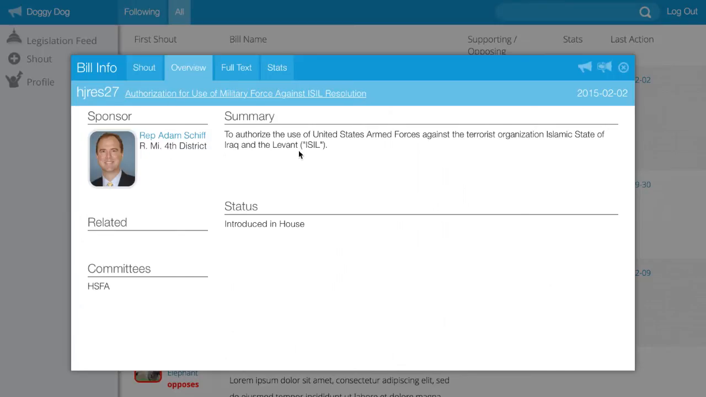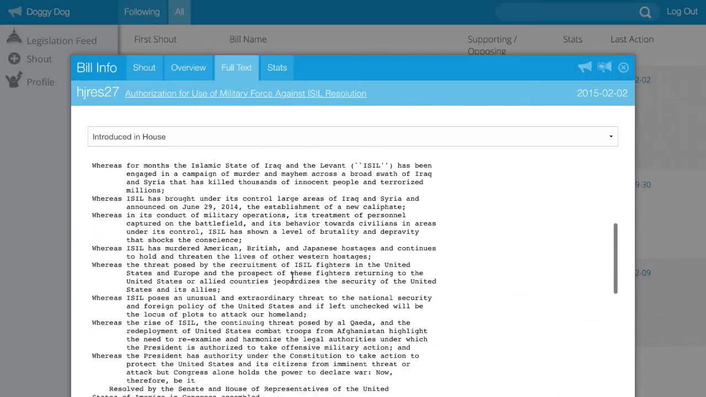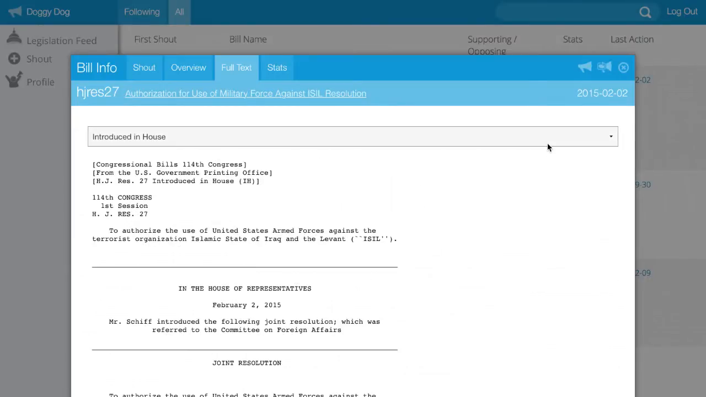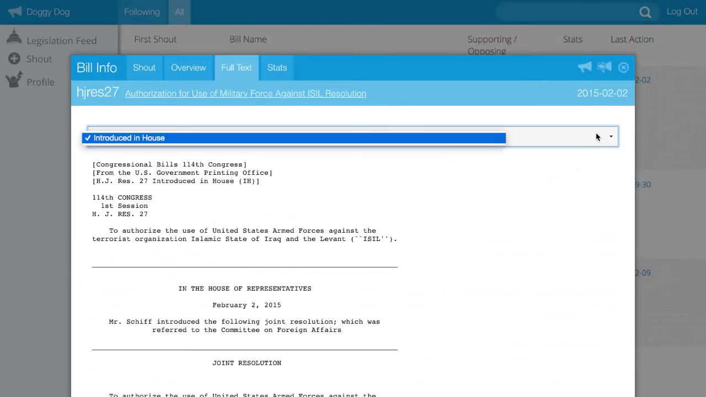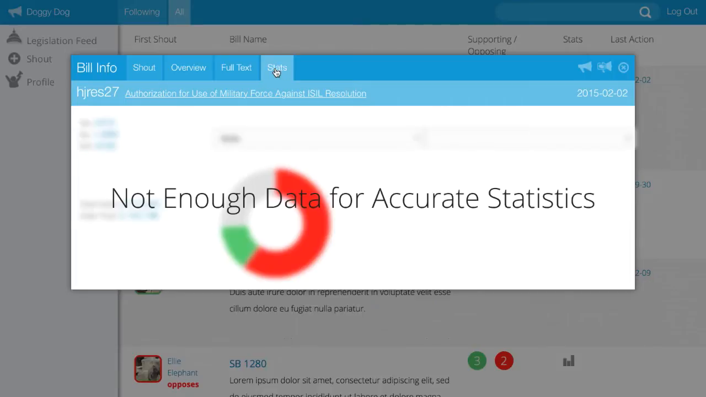I can look at the overview of the bill, and this pulls some basic information on the bill. You can click on the full text of the bill, and that'll show you the actual text of it, and you can read it right there. You can also see the different versions. Right now there's just one version. And then there will be the stats page. There's not enough data on this bill for accurate statistics, but this will give you stats on the bill, how popular it is, and the breakdowns and all that good stuff.